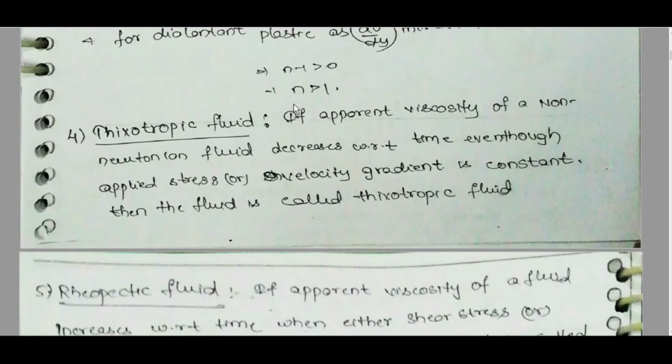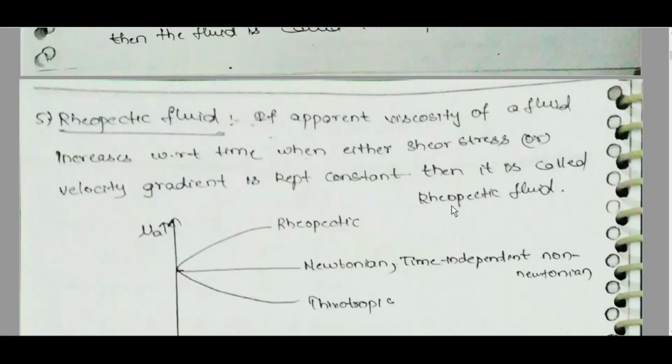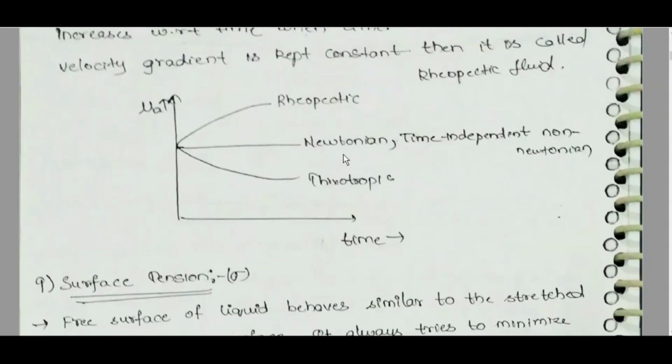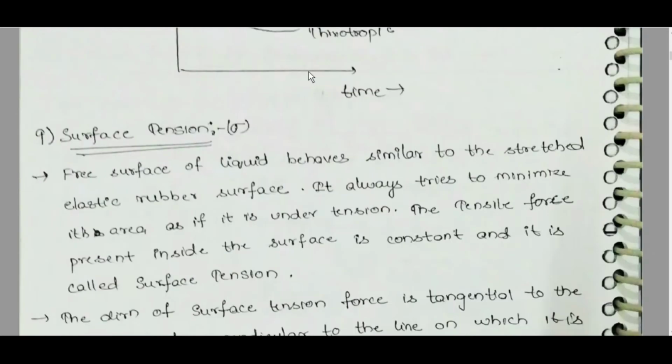Thixotropic: if apparent viscosity of a non-Newtonian fluid decreases with respect to time even though applied stress or velocity gradient is constant, then the fluid is called thixotropic fluid. Rheopectic fluid: if apparent viscosity of a fluid increases with respect to time when either shear stress or velocity gradient is kept constant, then it is called rheopectic. Mu a versus time: Newtonian, time independent; non-Newtonian, thixotropic or rheopectic. Thixotropic decreases with respect to time, rheopectic increases with respect to time.